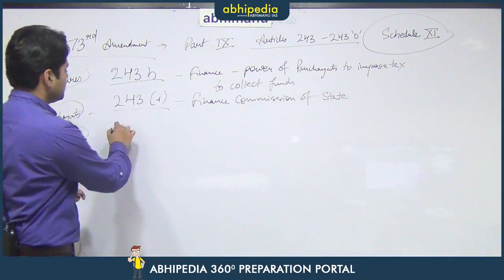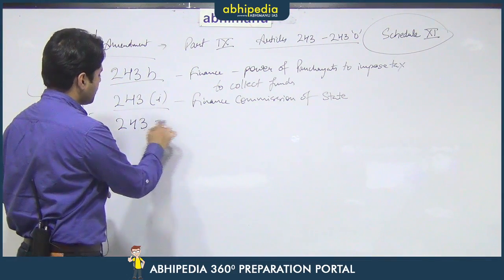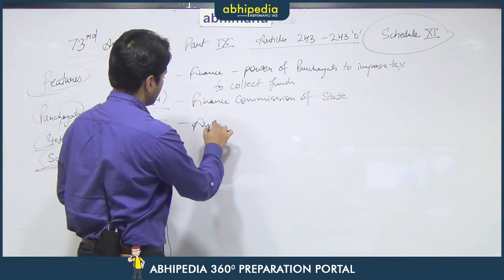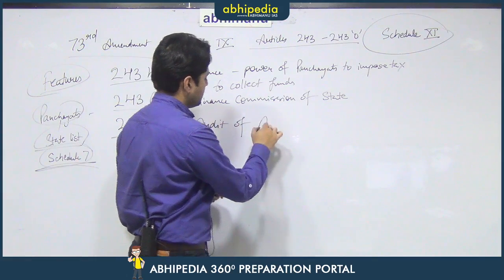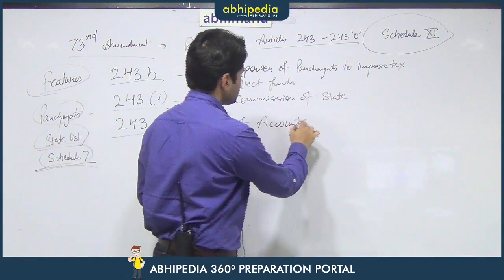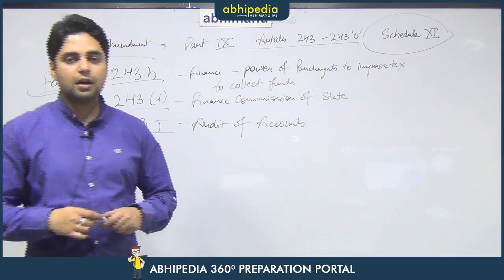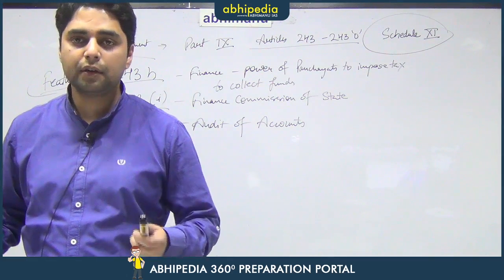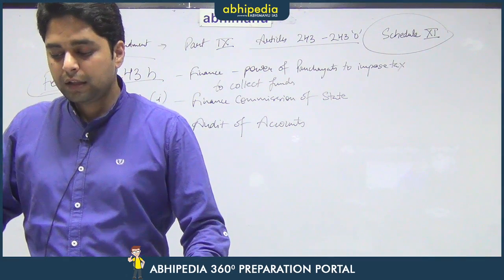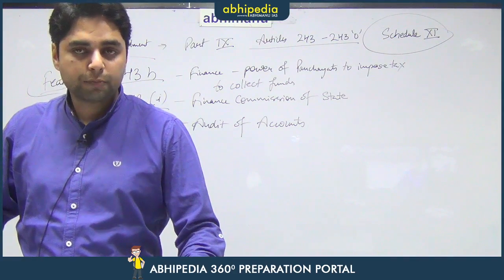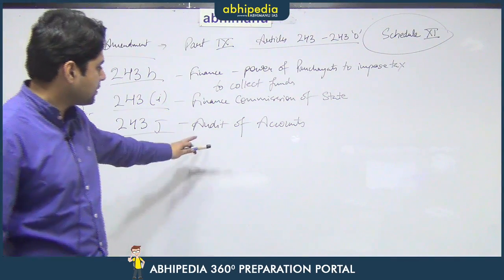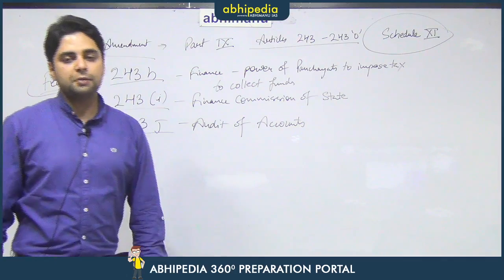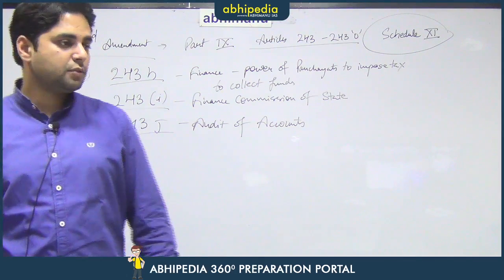Article 243J talks about the audit of accounts of the panchayats. Now, that means that the panchayats cannot simply be given a carte blanche that they can just spend anywhere and they can earn from anywhere. There is audit of accounts of those panchayats, and how this audit is to be done is to be decided by the state legislature.